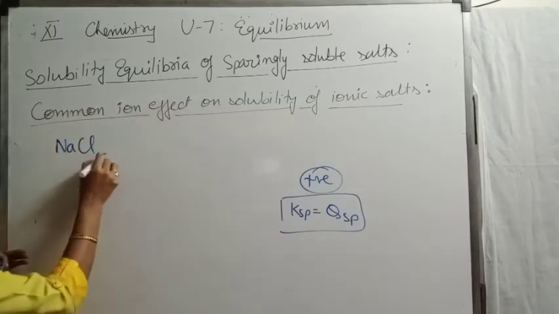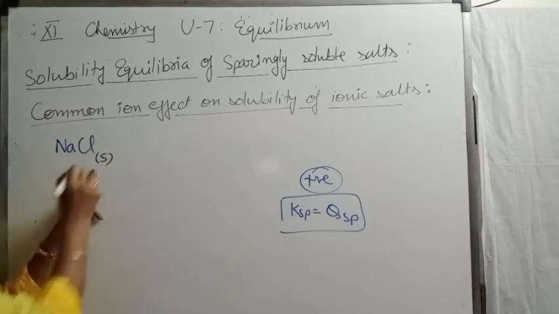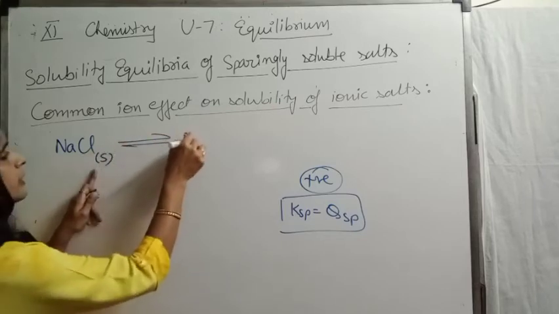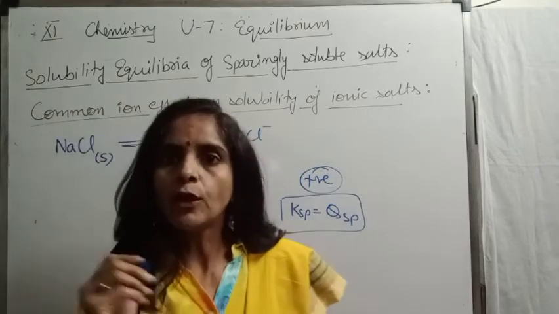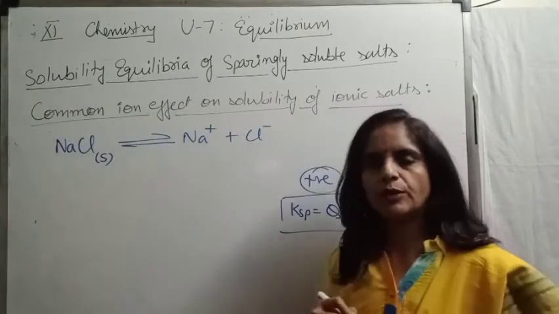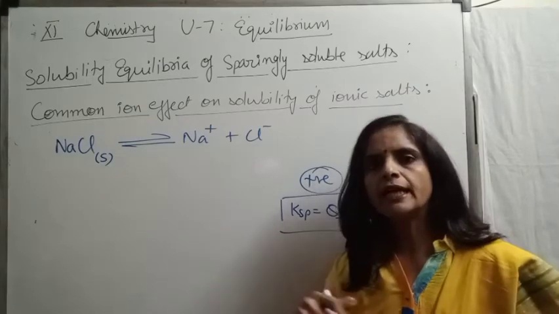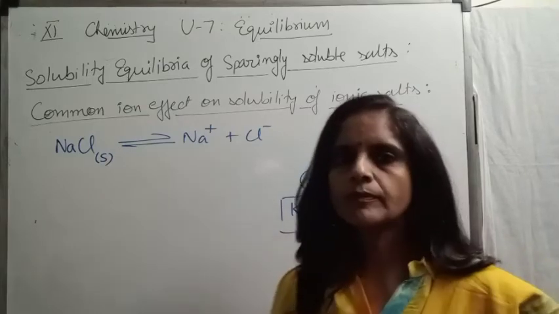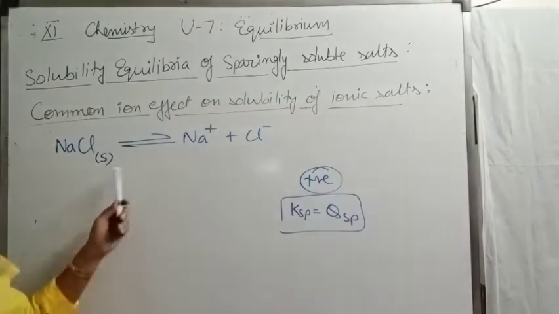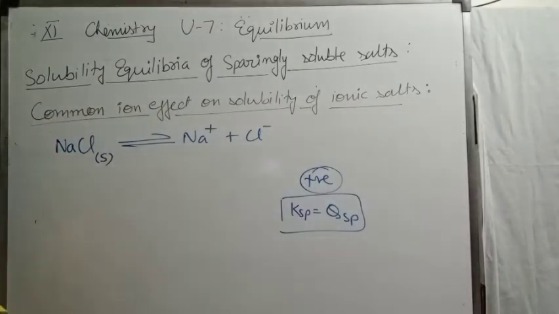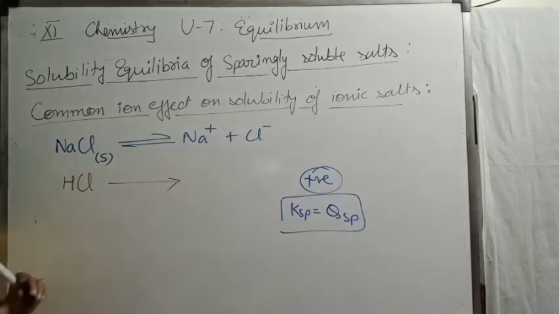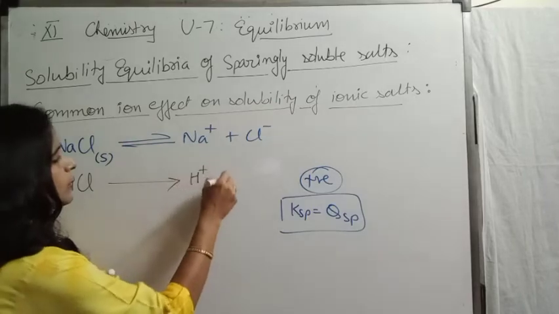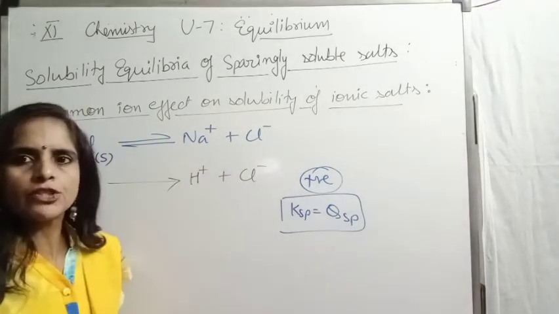When we take the saturated aqueous solution of sodium chloride, it is dissociated into sodium ions and chloride ions. Now to this saturated solution, I am providing a common ion. For example, if I pass HCl gas through this saturated aqueous sodium chloride solution, it will dissociate into hydrogen ion and chloride ion in the solution.